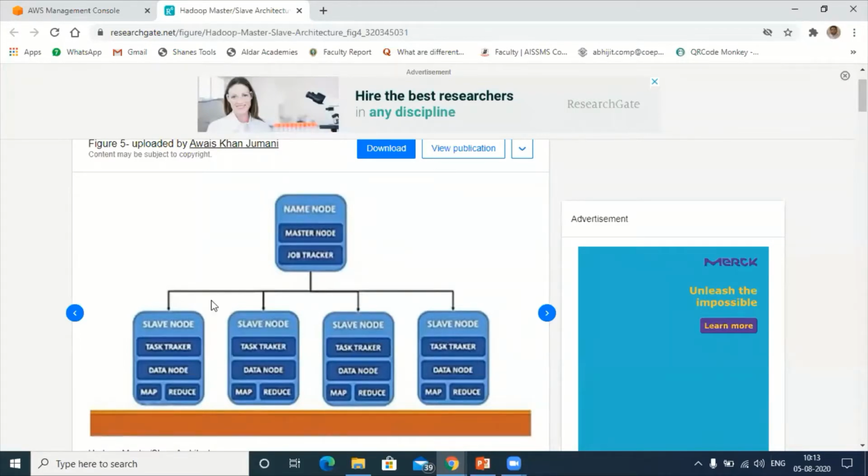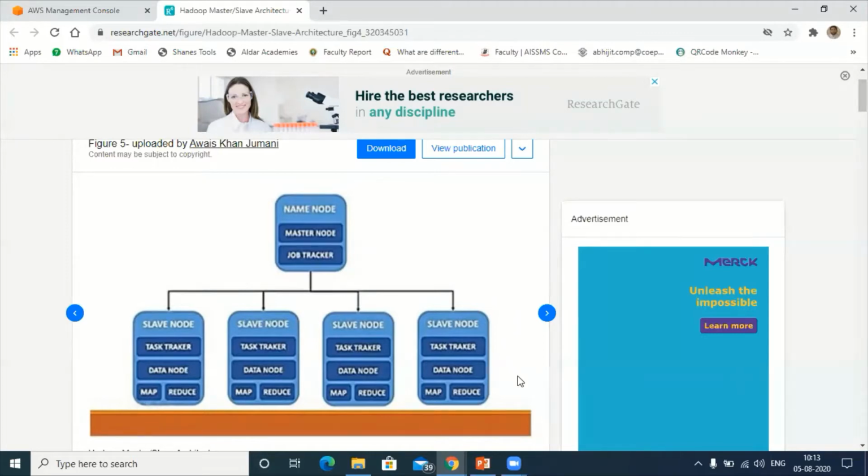Imagine all the slave nodes are full now. Still 20 GB of data is remaining. So in that case, Redshift will try to create one more slave node. After creating one more slave node, how many slave nodes will there be? 5 slave nodes. The rest of the data will be stored in the fifth slave node.